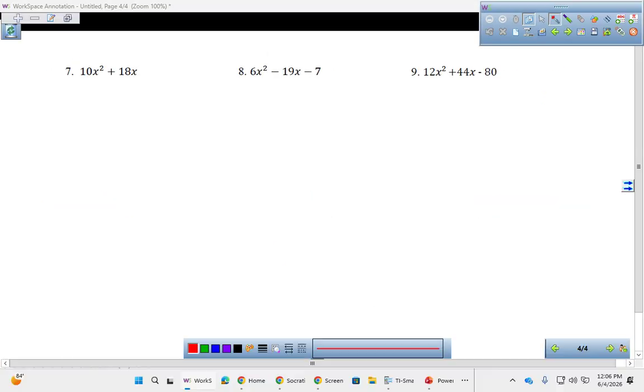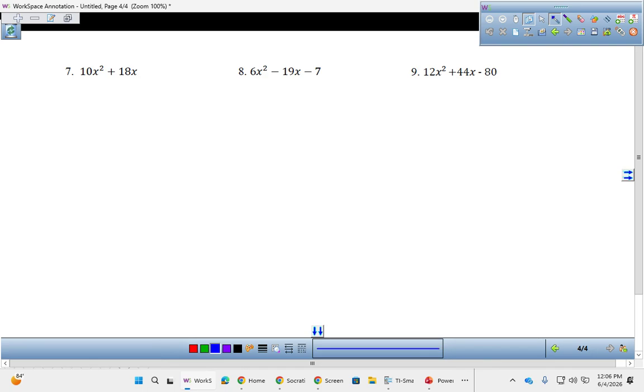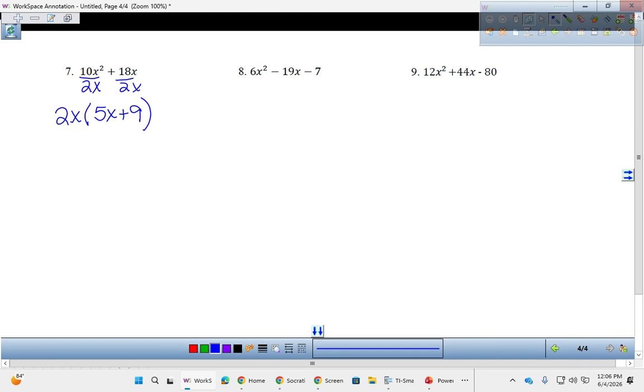On this page, you should have already done a GCF here. We divided out a 2x. We talked about this part yesterday. And this problem was different. Was it 32x? 36? 32x, right?